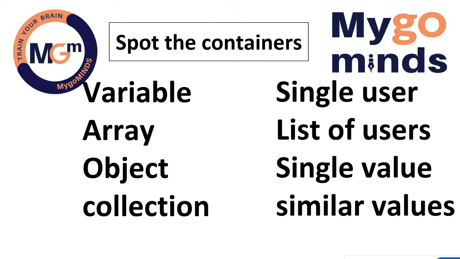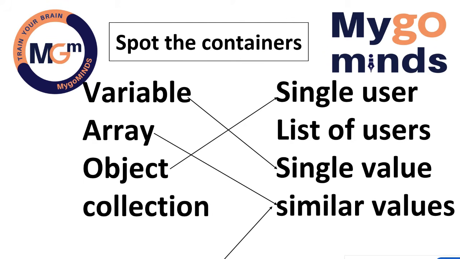So what is the use of containers? Containers are used to store the data. Containers are basically divided into four types: variable, array, object and collection. If you want to store a single value, a variable is required. If you want to store similar values, an array is required. If you want to store single user data, an object is required. If you want to store a group of objects, a collection is required.